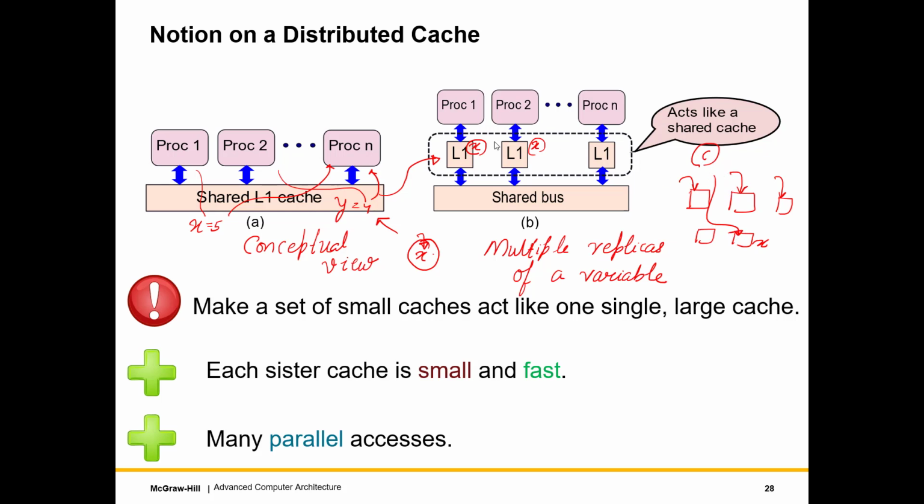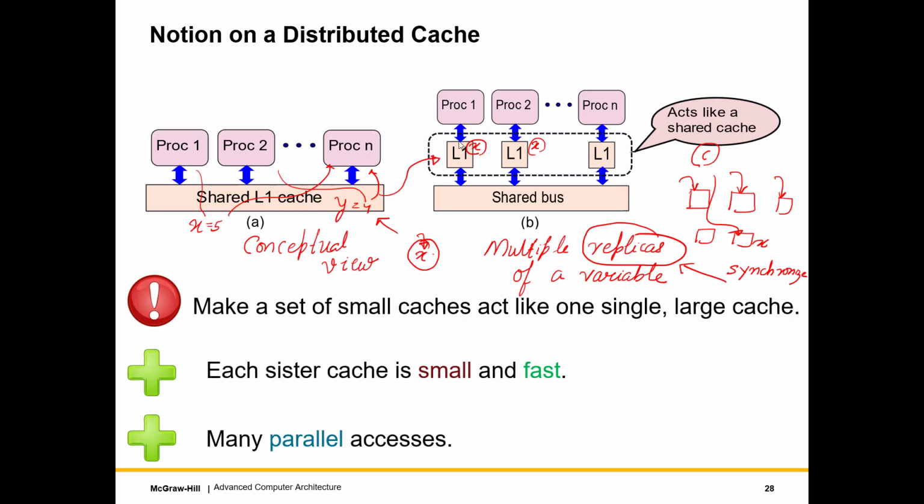But if we have multiple replicas, I can quickly access the replica in my private L1 cache, and the accesses will be really fast. But then if I have multiple replicas of the same variable, I have to synchronize them. Otherwise, my notion of shared memory will break.